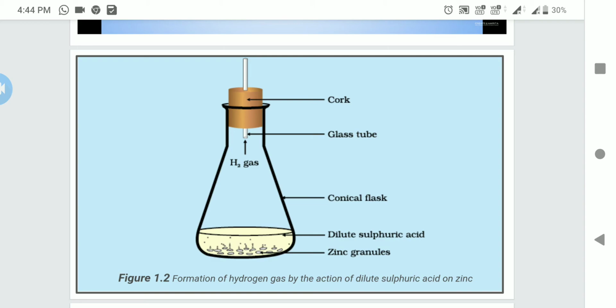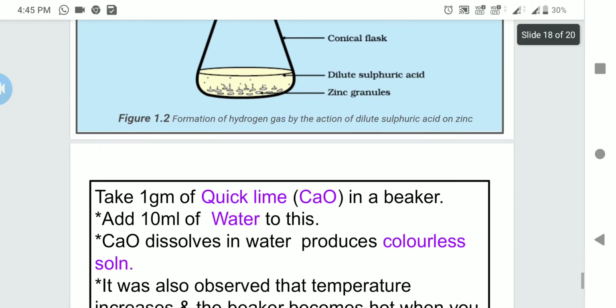When you bring a burning splinter near this open end of the glass tube, the splinter puts off with a pop sound. This shows the release of hydrogen gas in the reaction, because hydrogen does not support combustion. So hydrogen gas puts off the burning splinter, and we can say that the reaction has taken place between zinc and sulfuric acid.